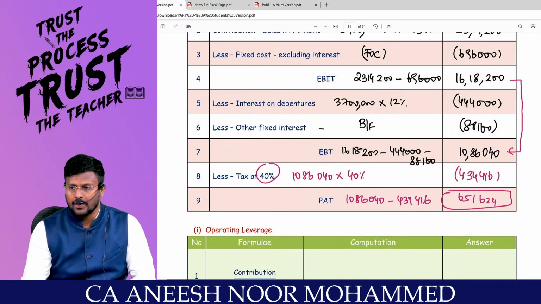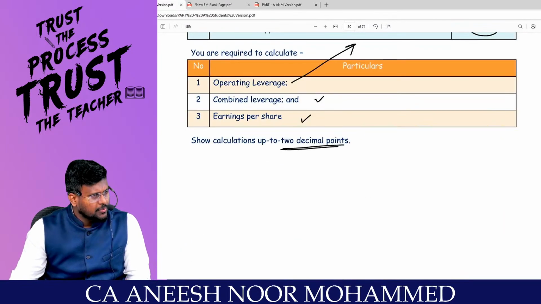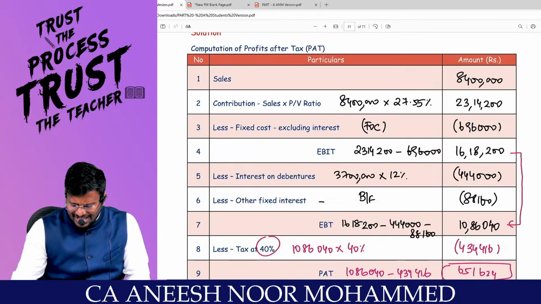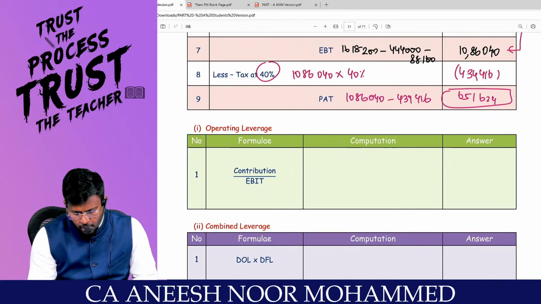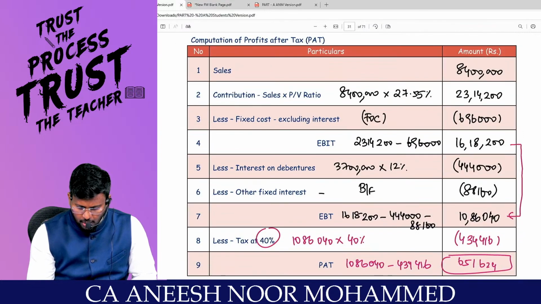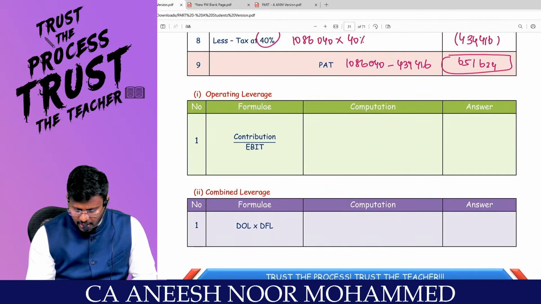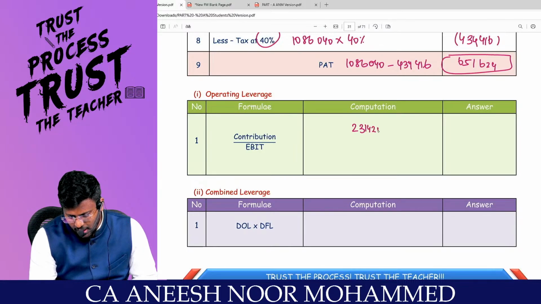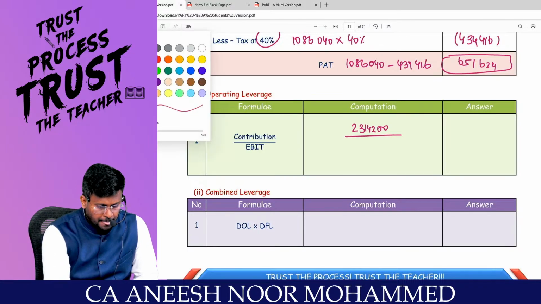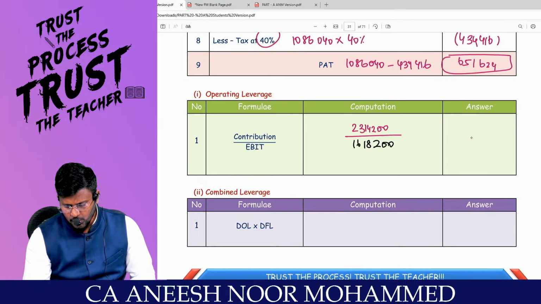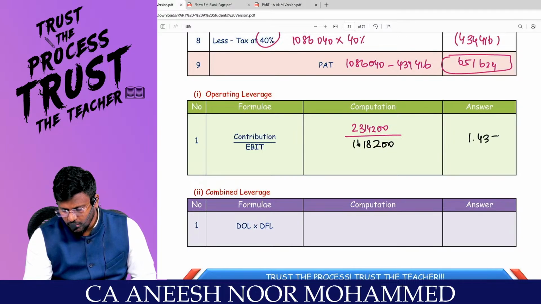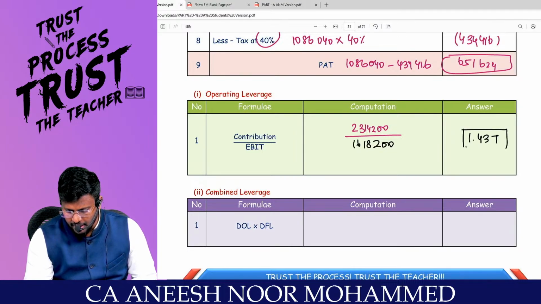Are you getting it? What do they want from the question? Operating leverage, which we can easily find out, which is contribution divided by EBIT. What is the contribution? 23,14,200 divided by EBIT 16,18,200. Getting it? That means 1.43 times is the operating leverage.